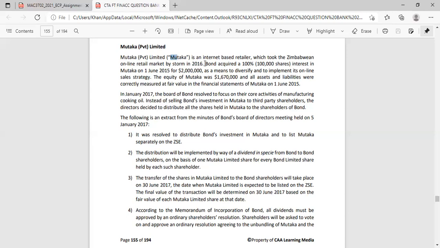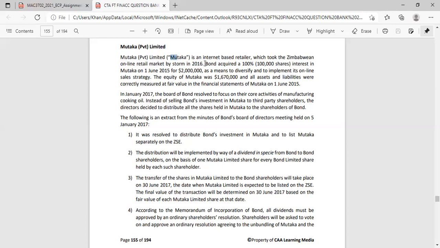It was resolved to distribute Bond's investment in Mutaka and to list Mutaka separately on the Zimbabwe Stock Exchange. The distribution will be implemented by way of a dividend in specie from Bond to Bond shareholders on the basis of 1 Mutaka Limited share for every Bond Limited share held by each shareholder.